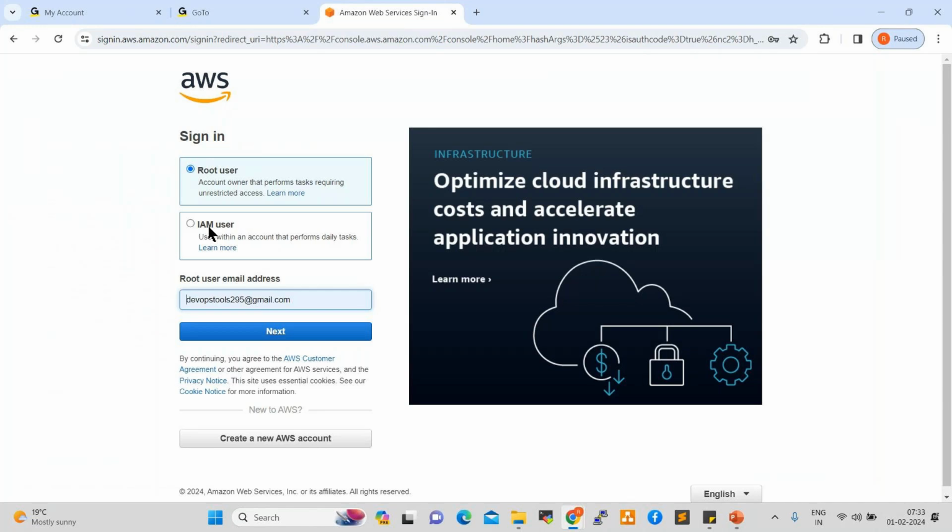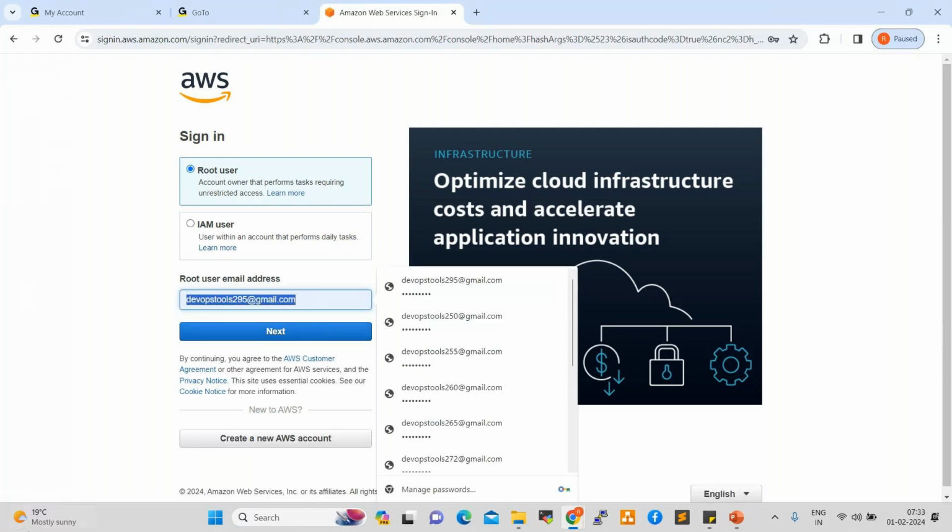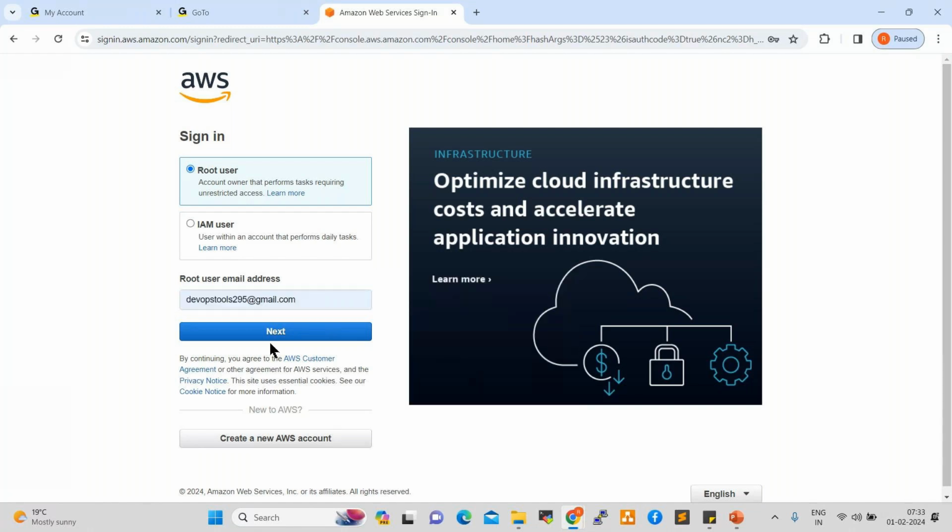Okay. For now, we can select root user only. We have IAM services there, and while working on the IAM service, we'll go deeper. For now, we can select root user, and you require one Gmail ID. Gmail ID required. You can give the Gmail ID here. Okay. Click on next.